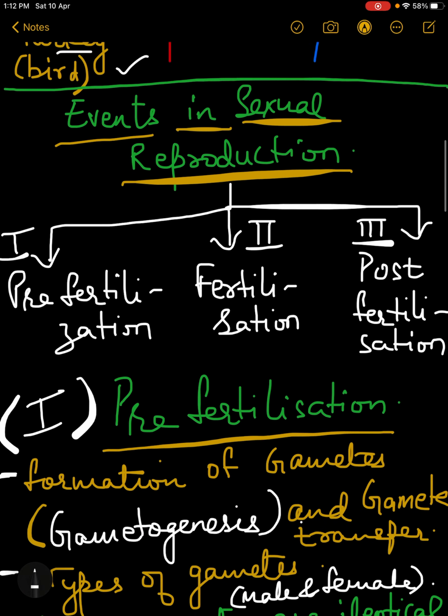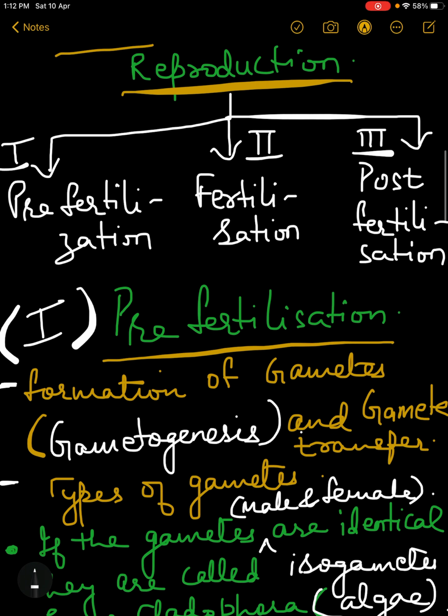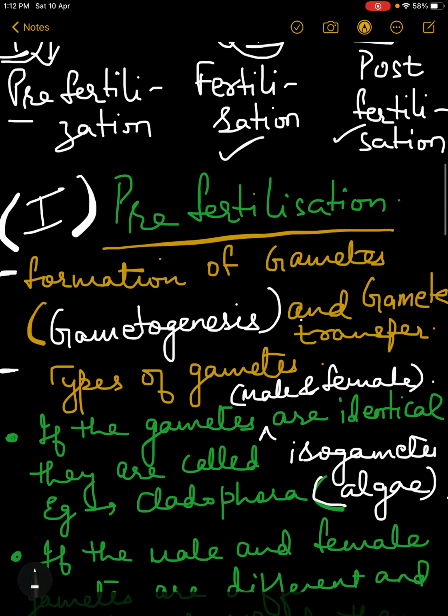Next, children, events in sexual reproduction. There are three events in sexual reproduction, divided into three parts. As you see, part 1 is pre-fertilization, the second part is fertilization, and the third part is post-fertilization. We will be discussing each part one by one.